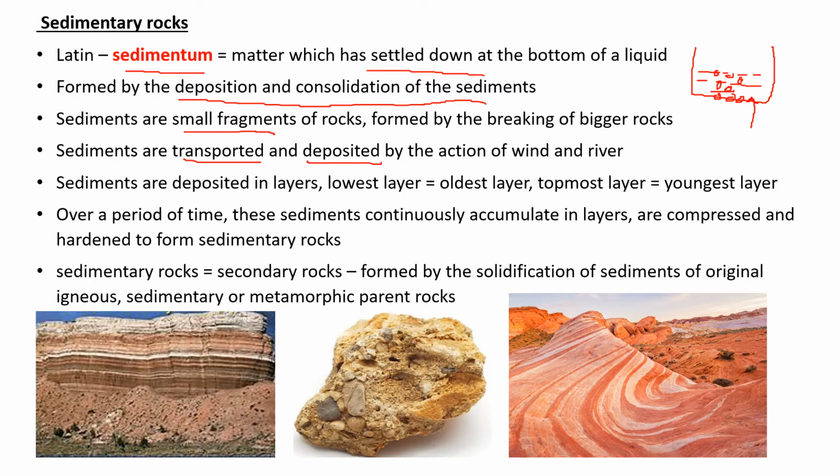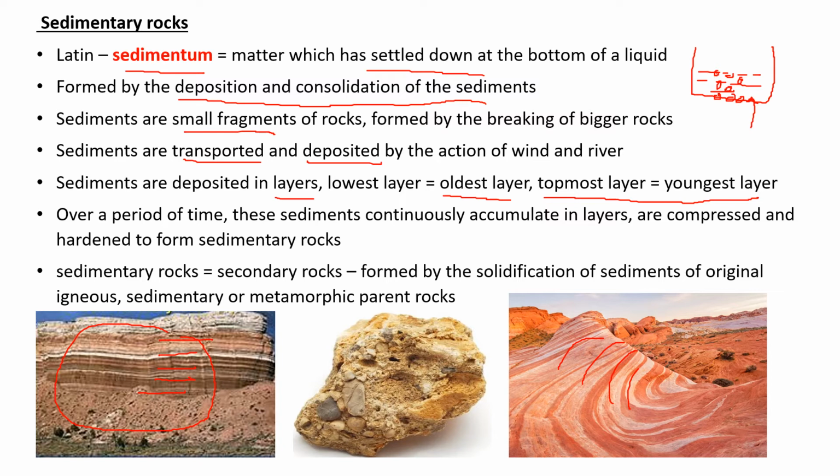They are deposited in layers. That is the important thing. Look at this diagram. These are getting deposited in layers, so layers are formed in sedimentary rock. Here also you can see the effect of those layers. The bottom layer, the lowest layer, is the oldest one, and the topmost layer is the youngest layer that has been deposited later, right?